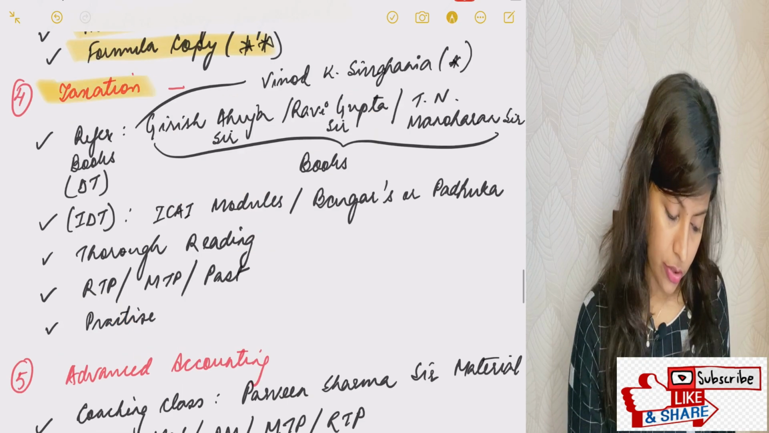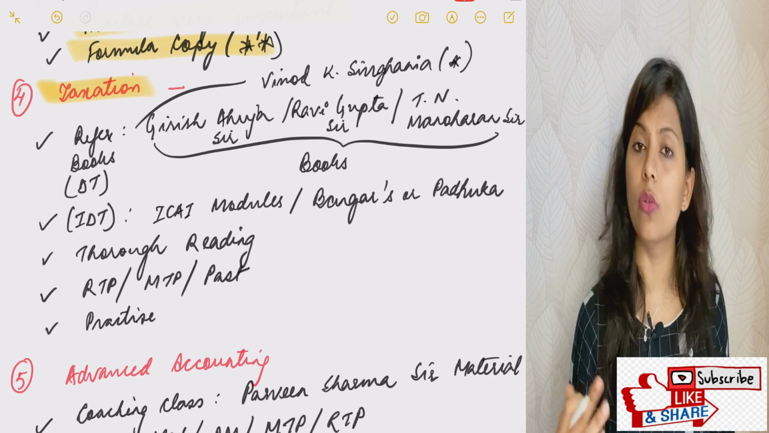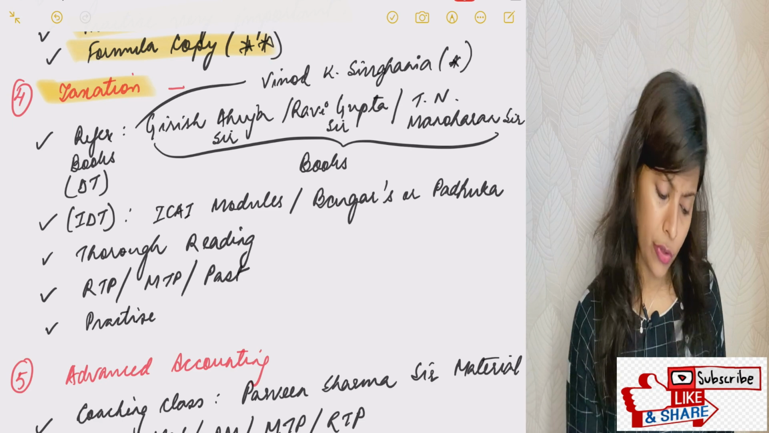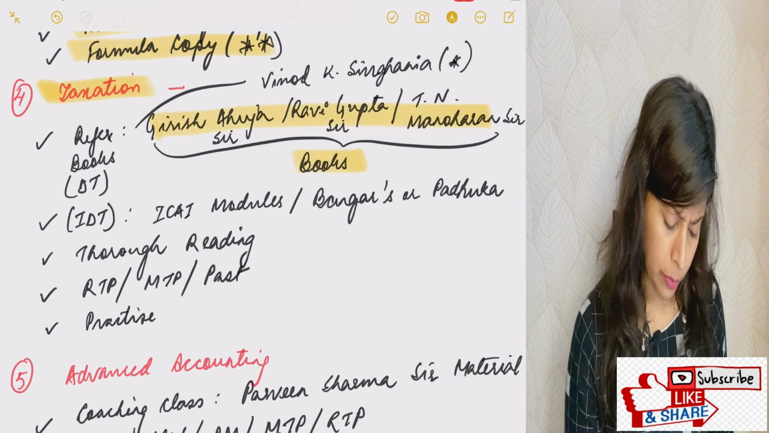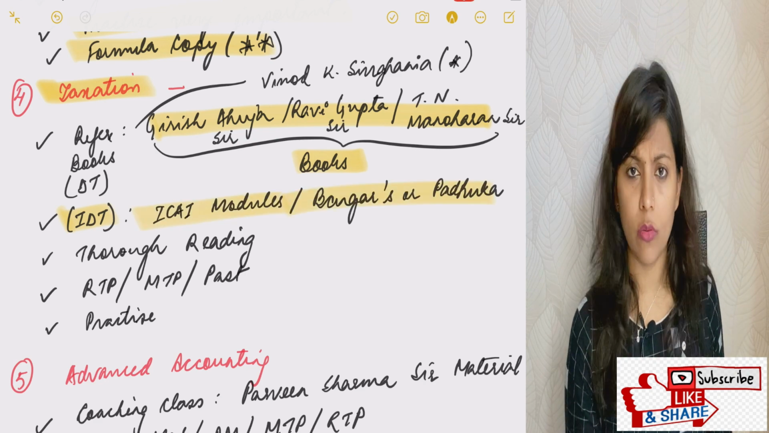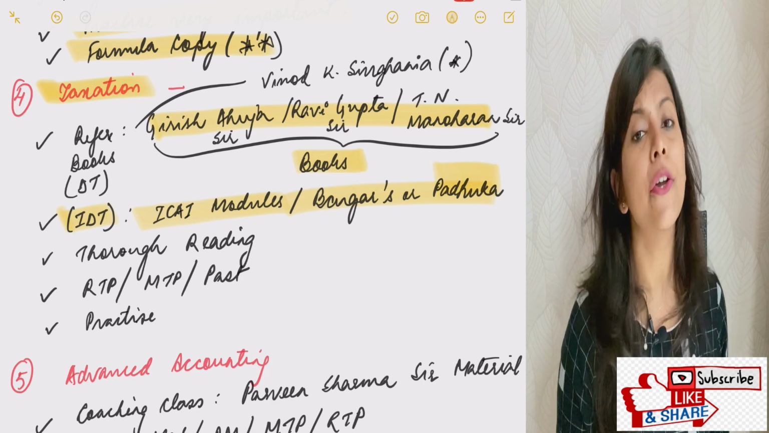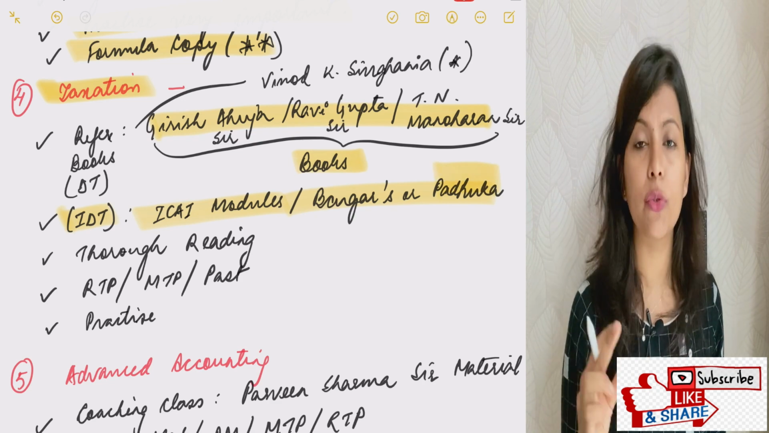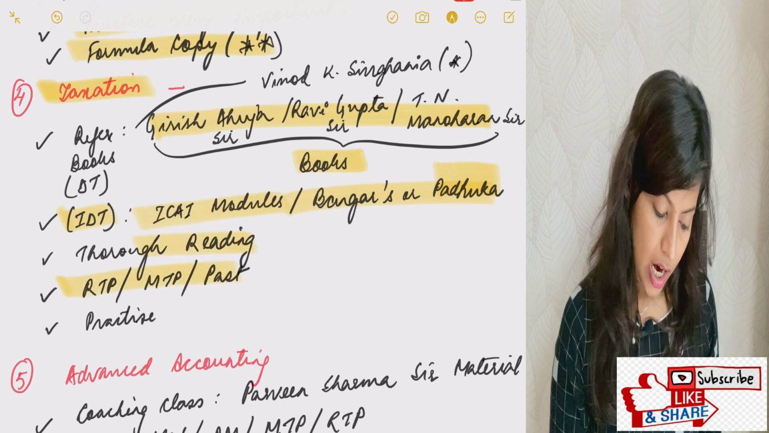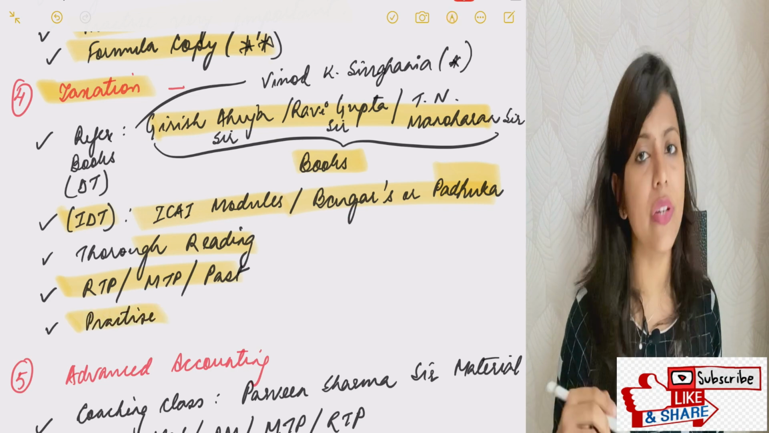Next subject is taxation. For taxation, you can refer to books like Vinod Singhania sir's book, or T.N. Manoharan sir's book. I studied from Girish Ahuja sir's book. So you can refer to any books. Books are good. There's no problem. For IDT, you can use ICAI module or Bangar Padukas. All are good. Basically, for your better understanding, if you are going to self-study, you need a good book which will help you to clear your concepts. So study accordingly. Do thorough reading. RTP, MTP and past papers are important, and you need to practice a lot. Keep on reading these subjects.